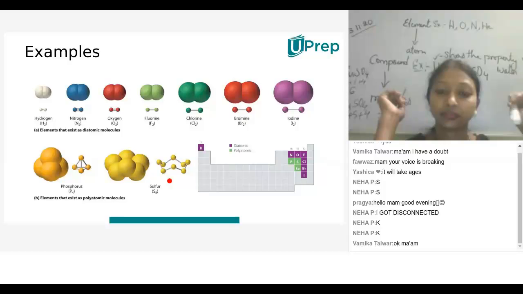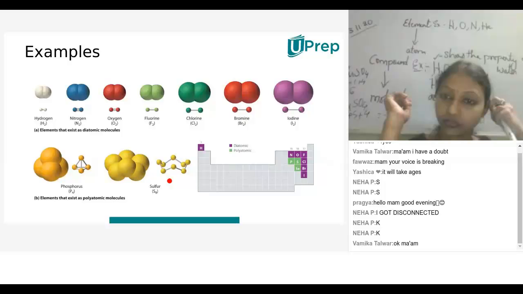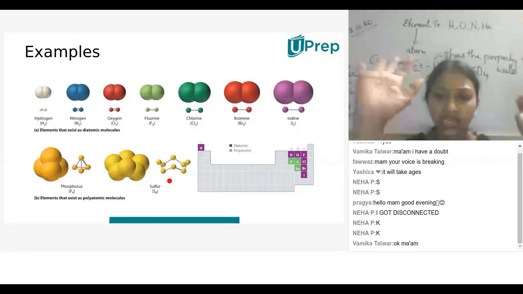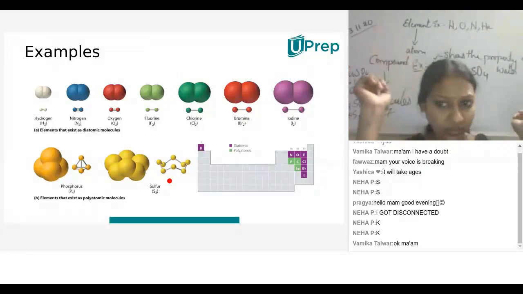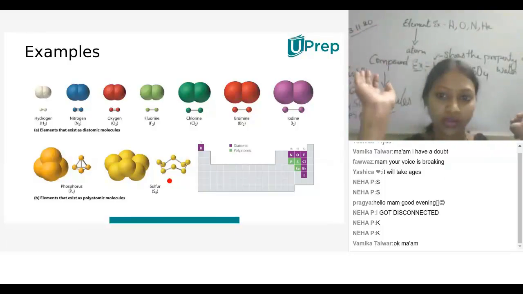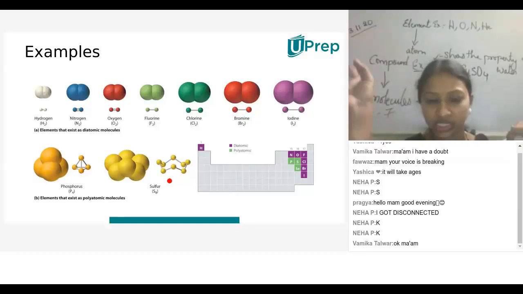Any doubts? Ma'am, I didn't understand this 2, 4, 8 and all. That is electronic configuration, dear. This is not related to this concept actually. If you want me to explain, I will definitely explain at the last. Ma'am, can I explain in the class? After the class, 5 minutes? Yeah, after this completion, I have 5 minutes to explain. Okay, Lena? Okay.